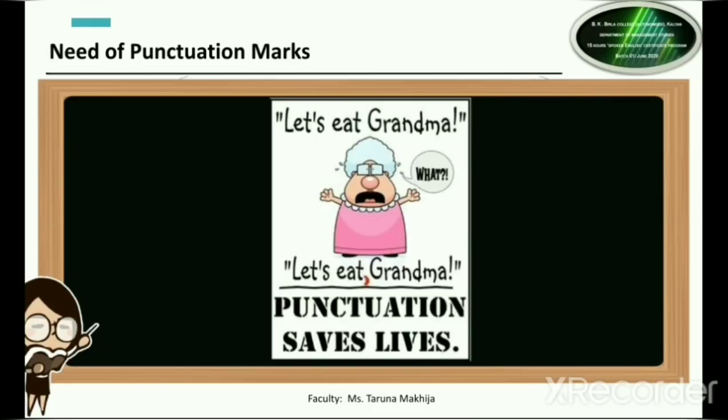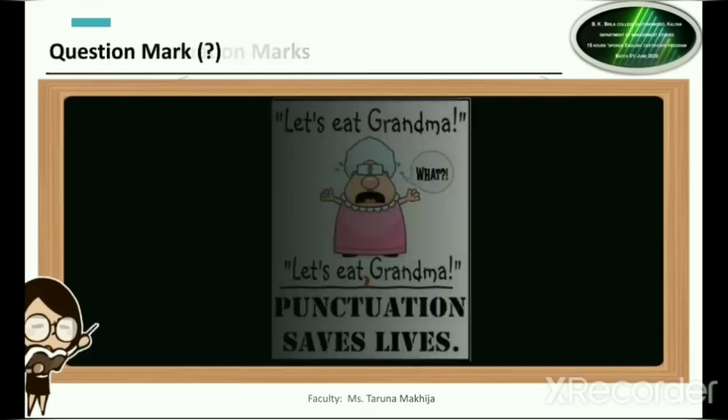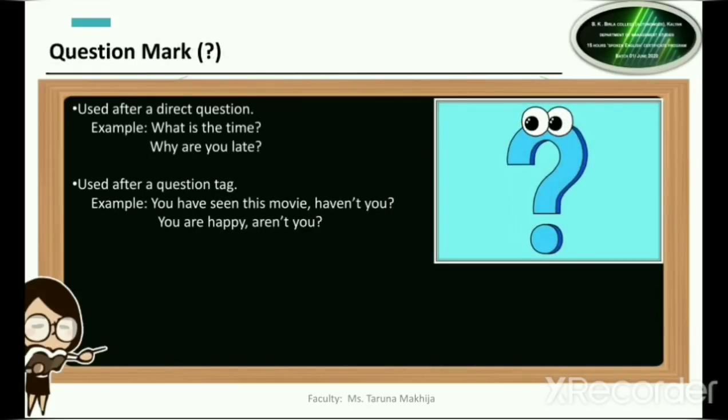So moving forward, now we are going to do one by one the punctuation marks, when they are used and how they are used. To begin with, we have the question mark. Now a question mark is used after a direct question.